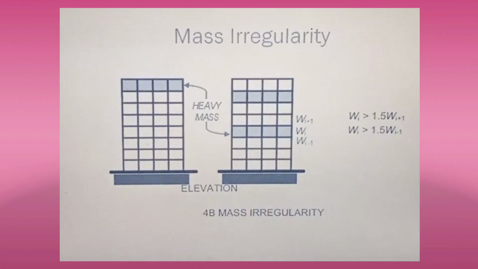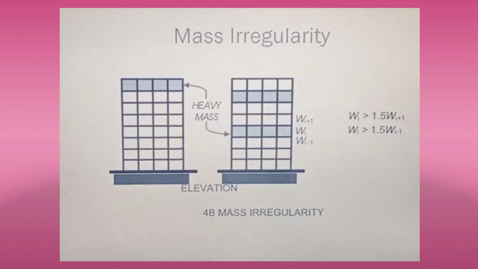Coming to mass irregularity, let us know what this is. This is also one of the types of vertical irregularity, but what exactly does mass irregularity mean? Mass irregularity shall be considered when the seismic weight of any floor is more than 150% of that of the floors below.